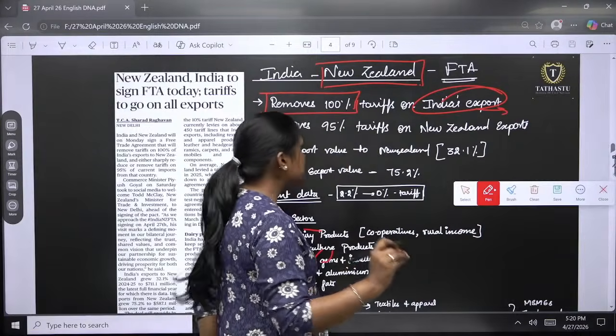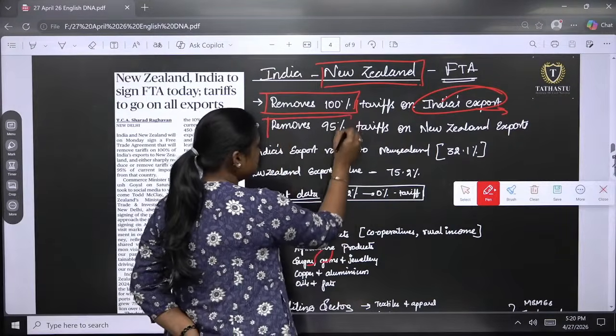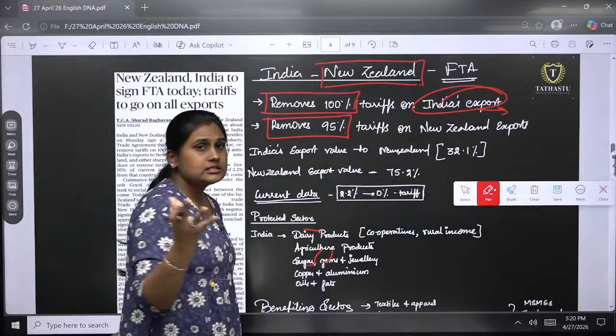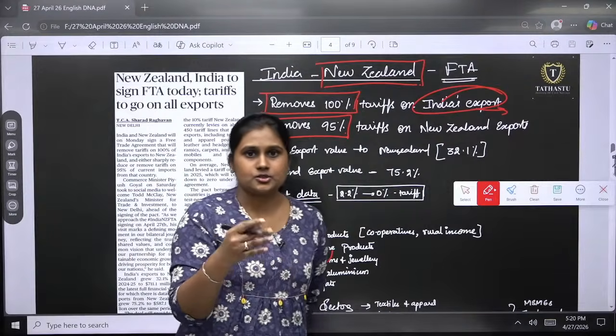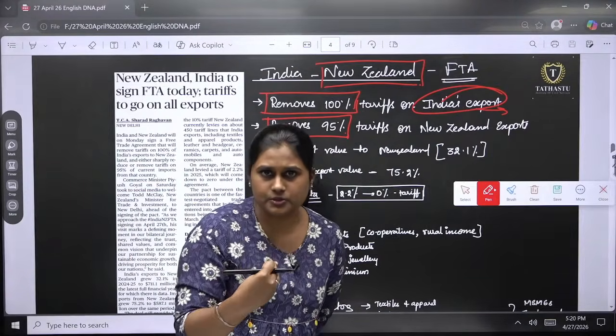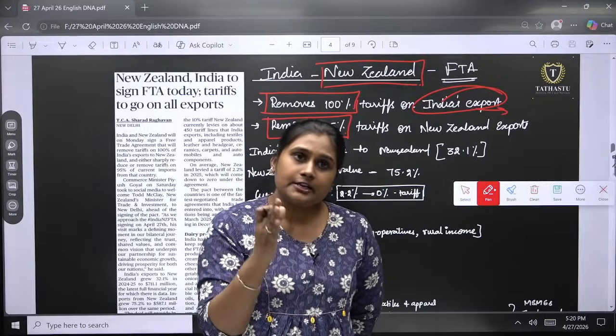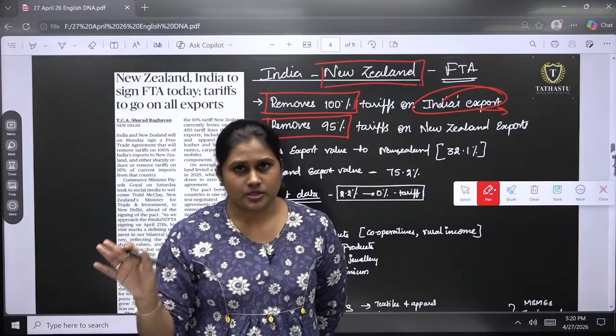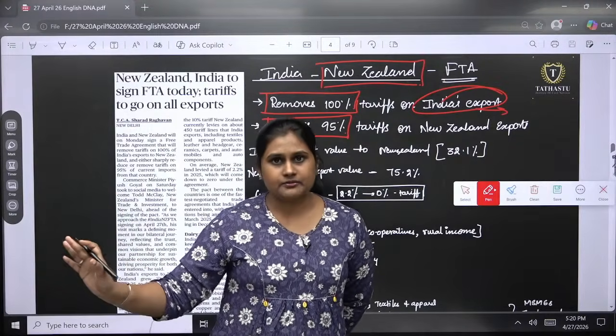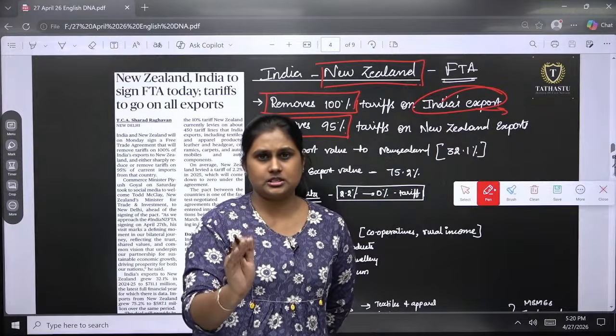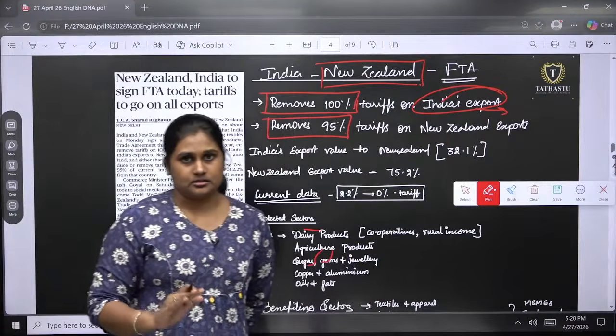But when it comes to New Zealand's exports to India, India imports certain things from New Zealand. For them, 95% have been waived. So they don't have to pay on 95% of their goods. Just 5% of the tariff will be applied here for the time being.